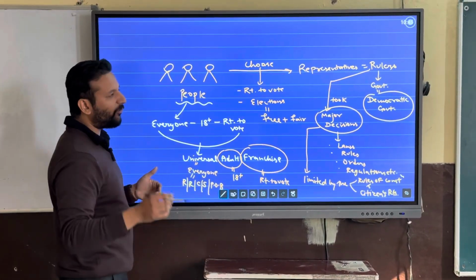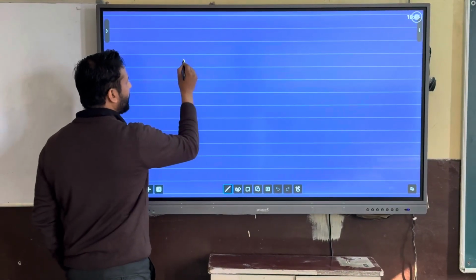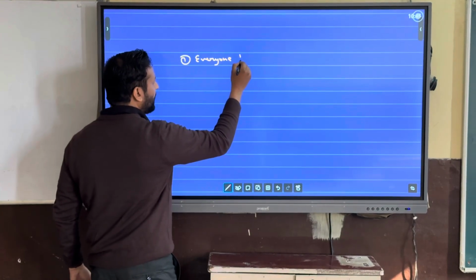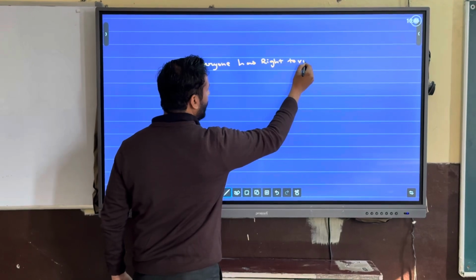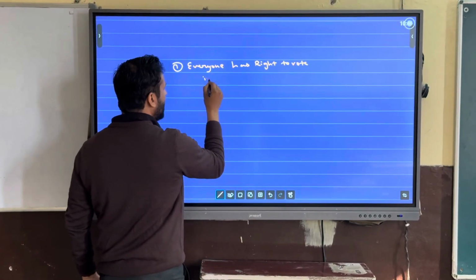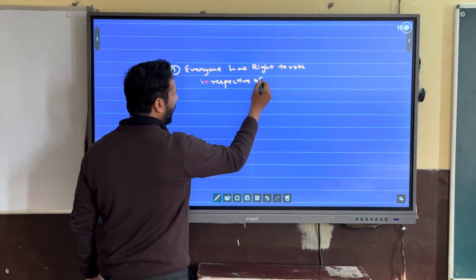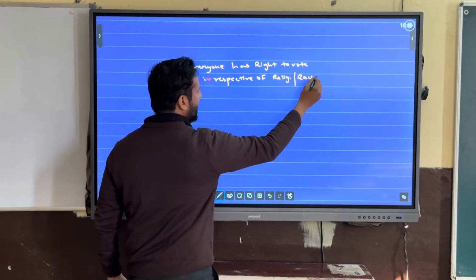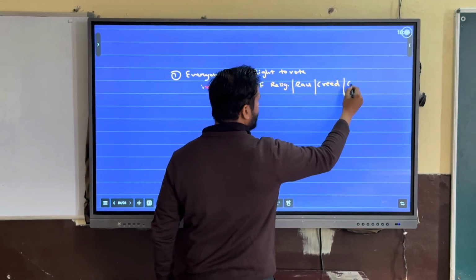So by this diagram we can conclude our features. The first feature is that everyone has the right to vote irrespective of religion, race, creed, gender.